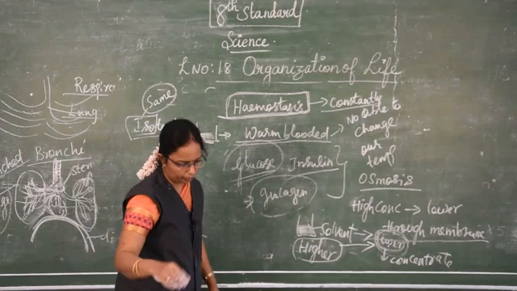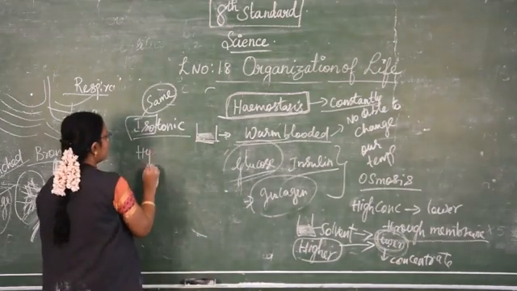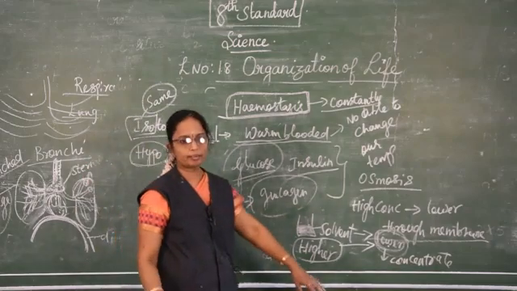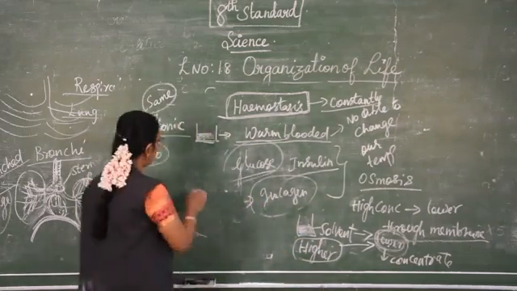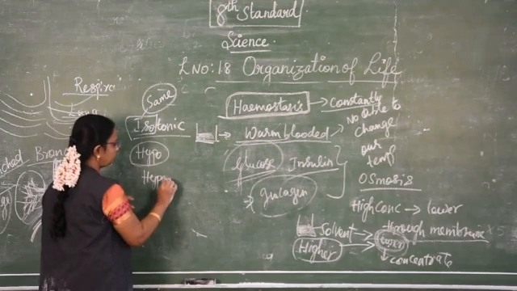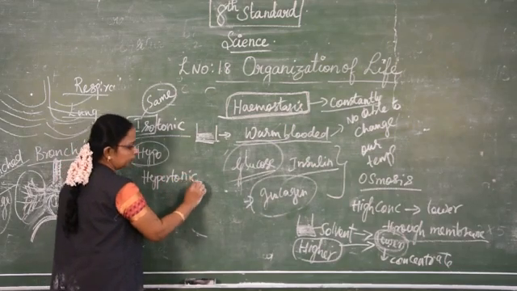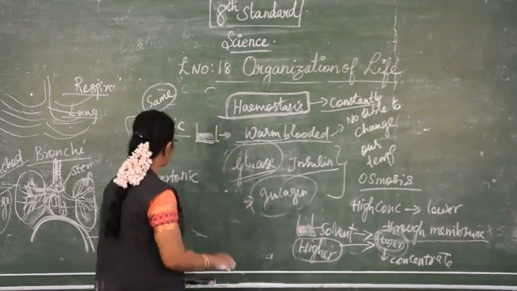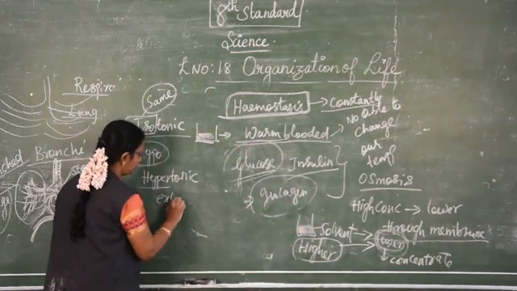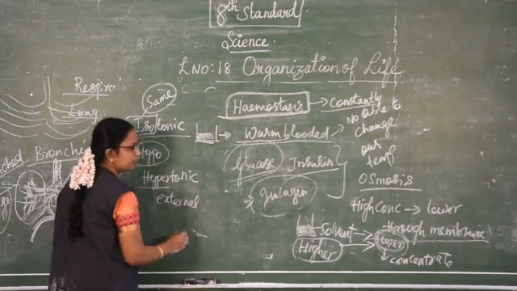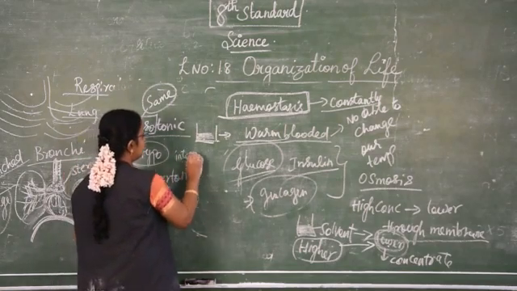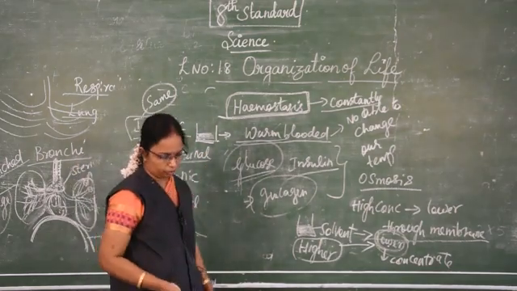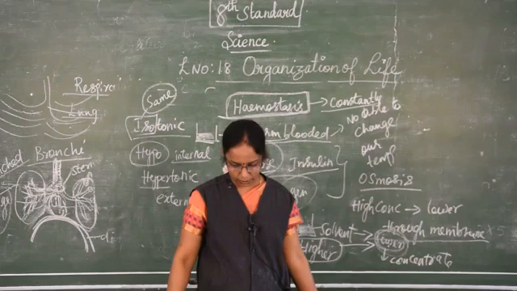Next, about hypotonic. In hypotonic, the external concentration is less and the internal concentration is more. Then hypertonic. Here the external solution is greater than the internal solution. So the outer side is more concentrated, and the internal solution is less. So these are the three types of osmosis.